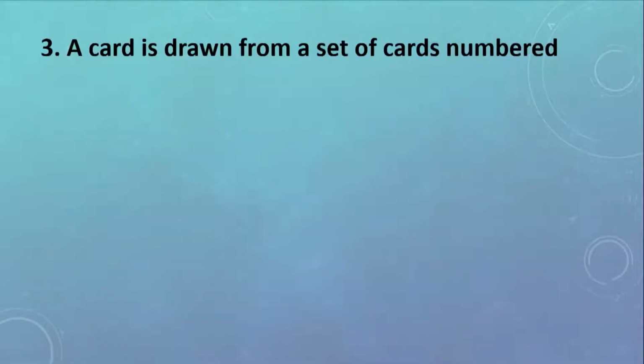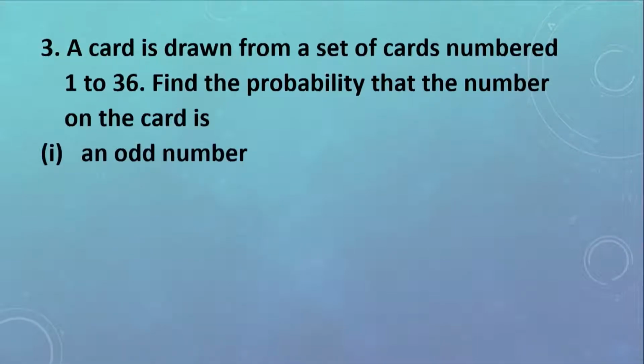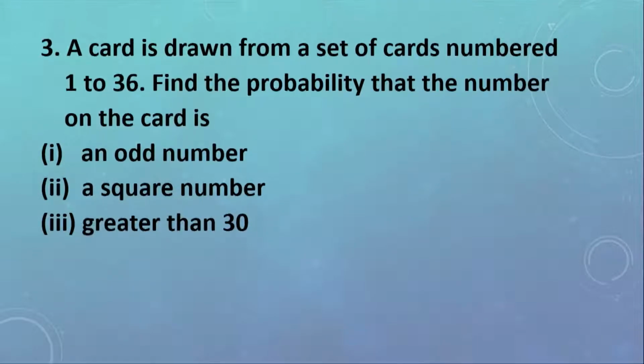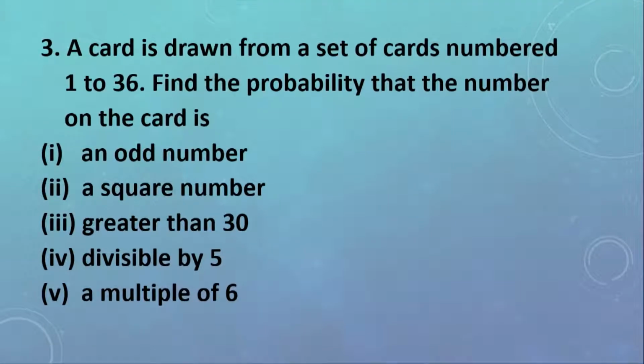Number 3, a card is drawn from a set of cards numbered 1 to 36. Find the probability that the number on the card is, first part, an odd number, second part, a square number, third part, a number which is greater than 30, fourth part, a number which is divisible by 5, and fifth part, a multiple of 6.